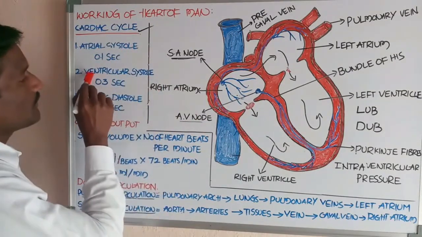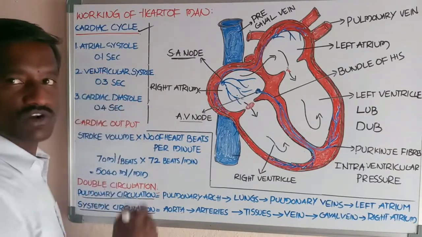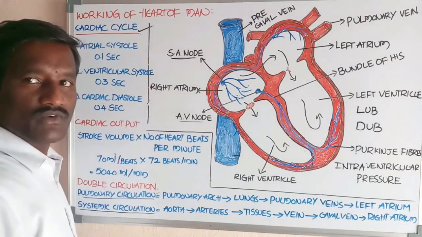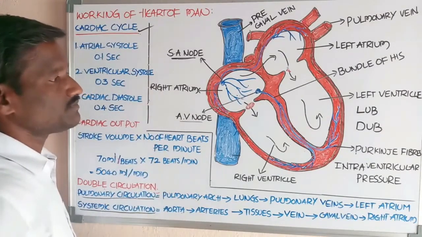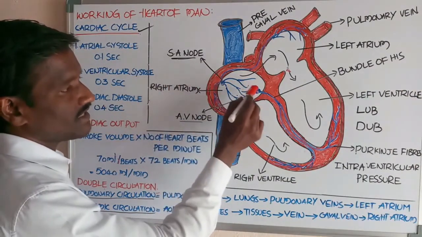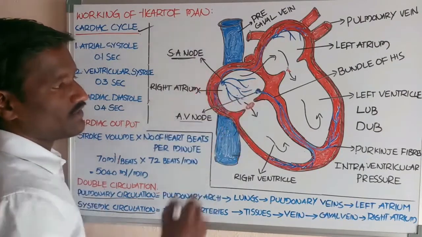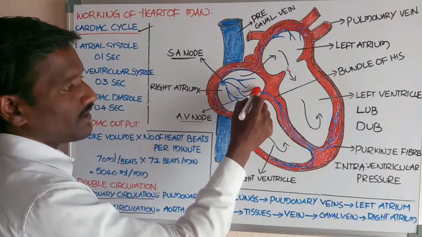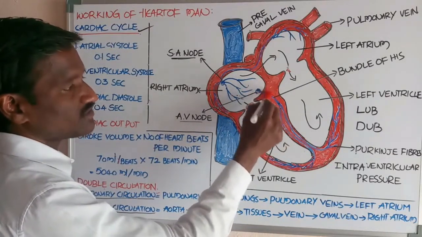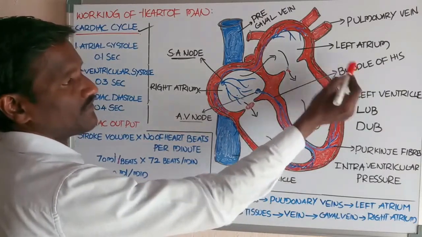Under ventricular systole: ventricular systole takes about 0.3 second. What about the ventricular systole? The SA node generates the action potential, which reaches the AV node. From the AV node, one bundle expands throughout the interventricular septum, that is called the bundle of His.